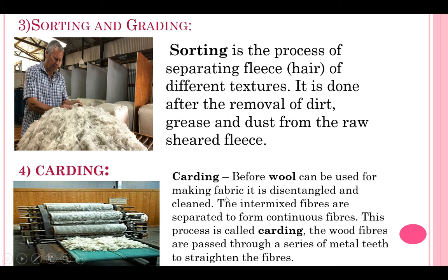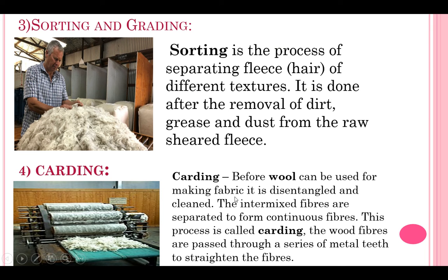Okay, so before wool can be used for making fabric, it is disentangled. Disentangled means whichever wool is completely wrinkled will be made straight, so that it will be wound on a machine.